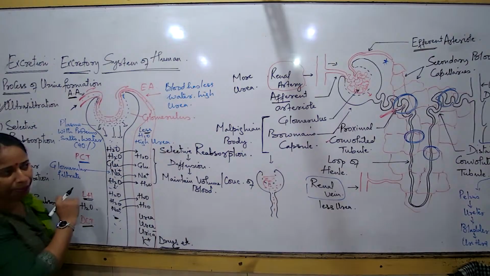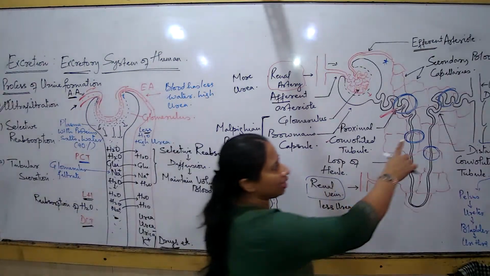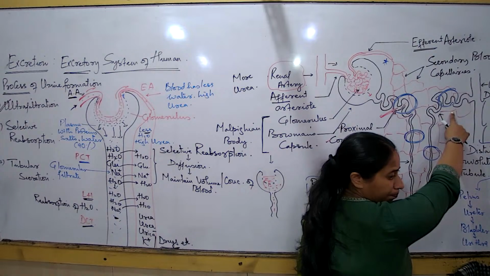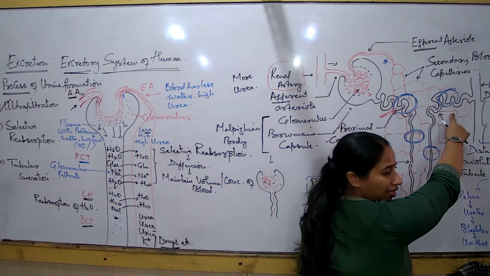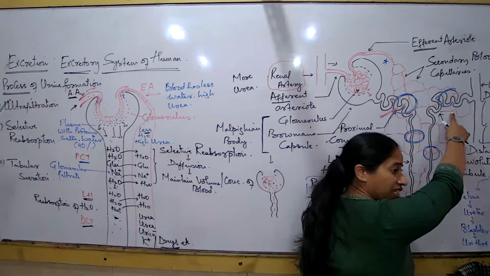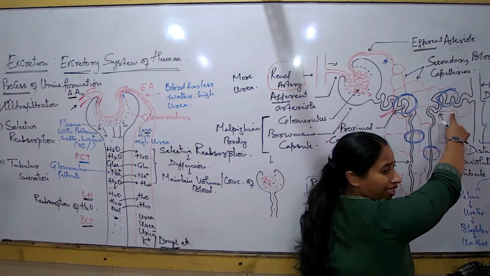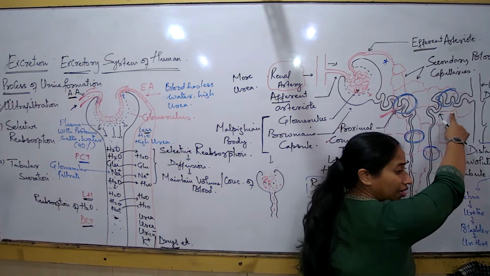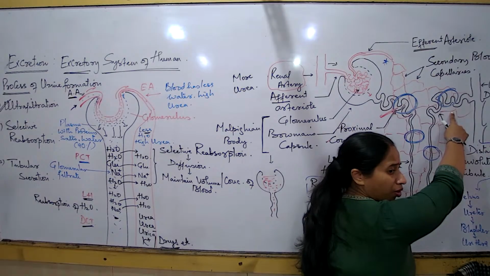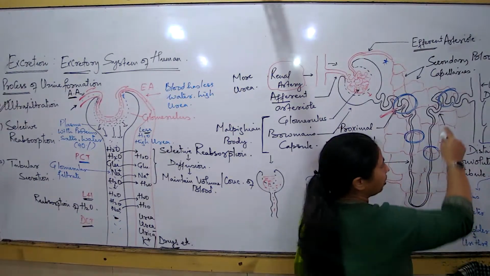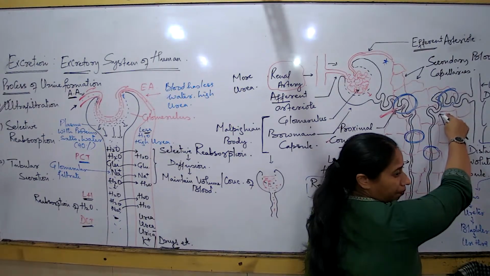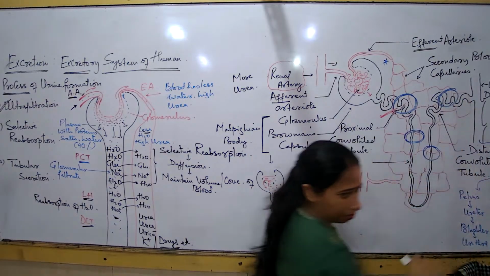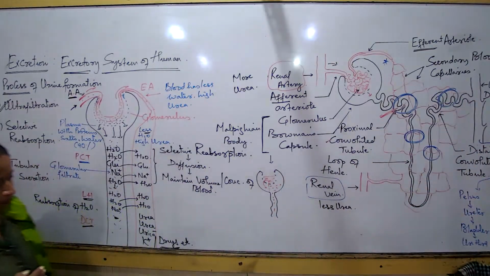So now I compare the blood surrounding the DCT. ये जो blood है, इसमें अभी भी यूरिया ज़्यादा है, यूरिक एसिड ज़्यादा है, पोटेशियम आयंस बहुत ज़्यादा है, ज़्यादा पोटेशियम आयंस हमारे बॉडी के लिए अच्छा नहीं है. So potassium ions, ammonia, creatinine you must have come across. So all these chemical components अभी भी blood में ज़्यादा है. They have to be thrown क्योंकि अब तक we are approaching the collecting duct. The nephron is almost getting over.